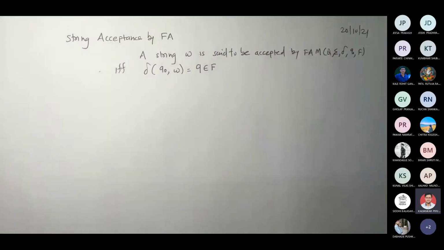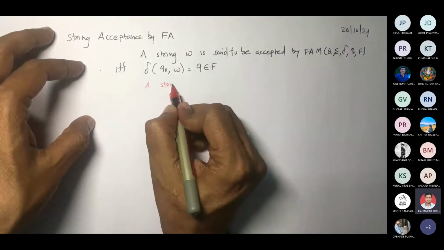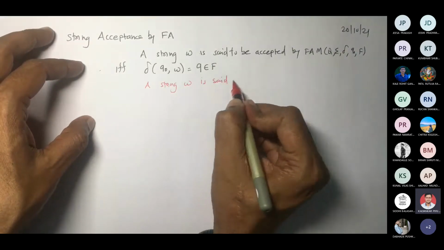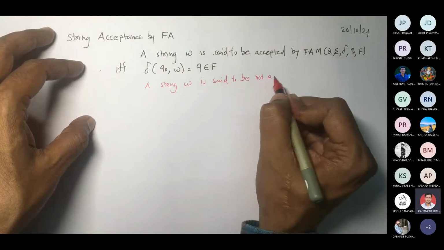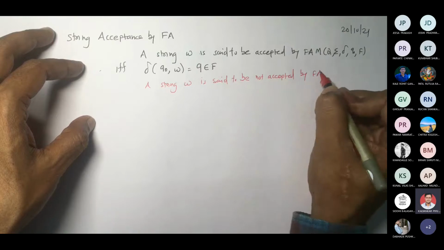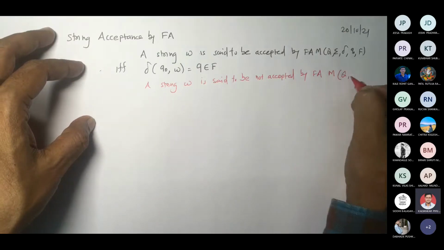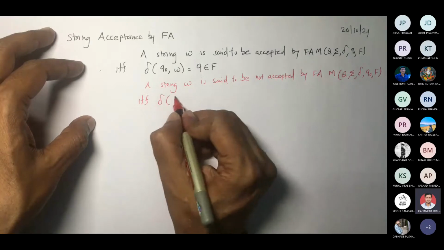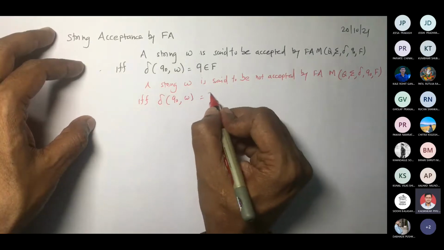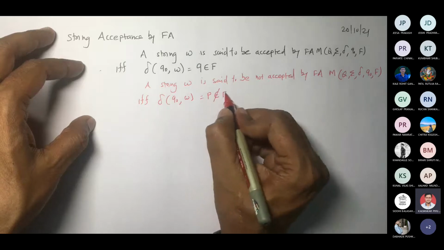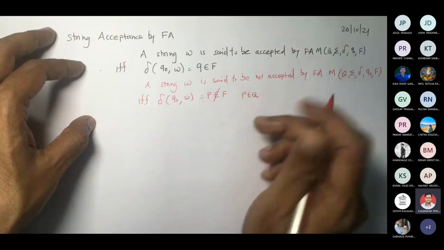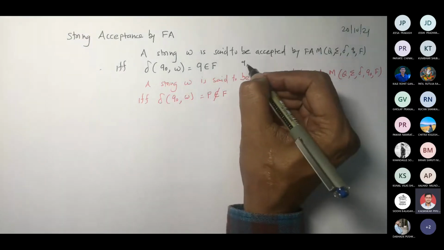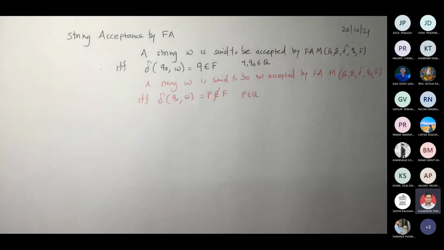Now, if at all I have to write non-acceptance, then what would it be? A string W is said to be not accepted by finite automata M. So I will write the same thing, Q, sigma, delta, Q0, F if and only if delta of Q0 comma W goes to some state P which does not belong to capital F. Here P belongs to capital Q, and Q0 belongs to capital Q. Here you also can write Q0 comma P belongs to capital Q. So I hope you understood the definition now.